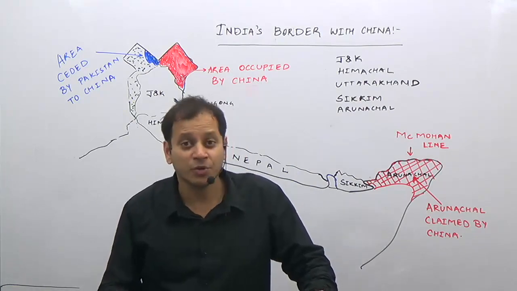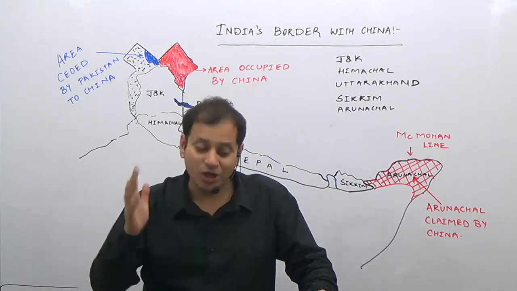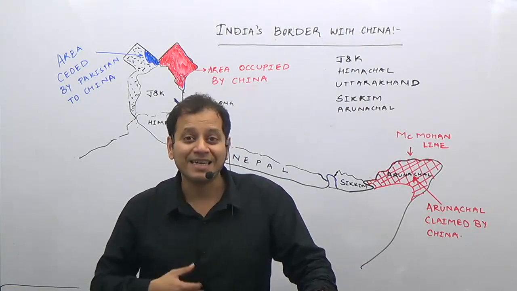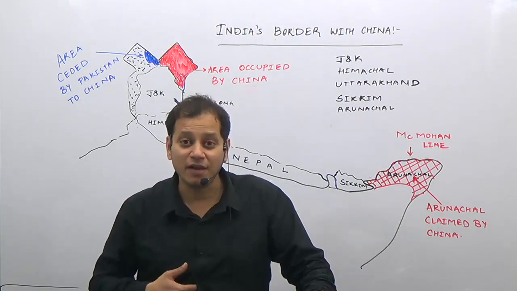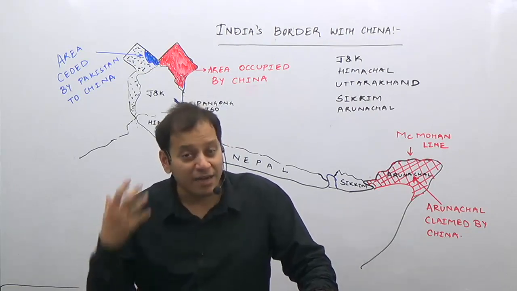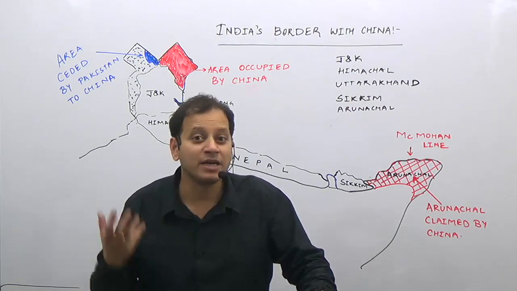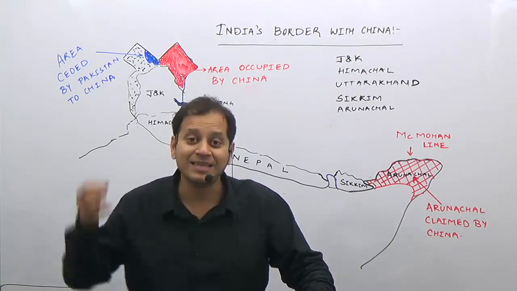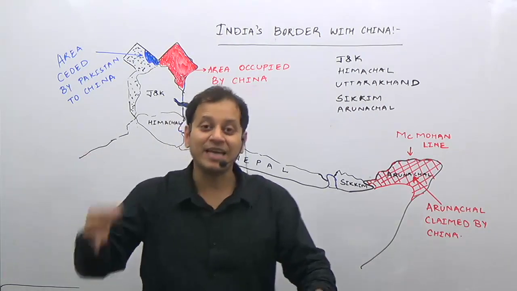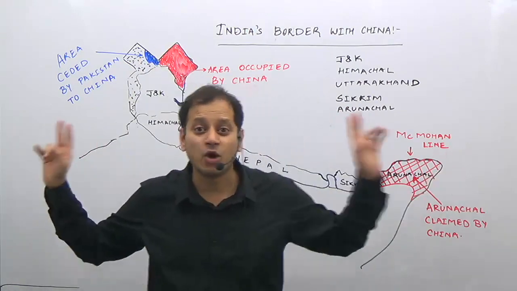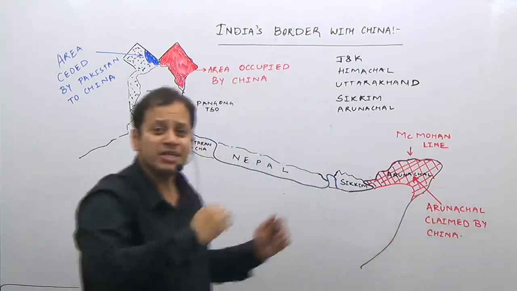In 1962, if you remember your economics, we lost the war so badly that in 63, 64, 65, the five-year plan failed so badly after the Indo-China war and the 65 war with Pakistan, that in 66 to 69 we had to stop the process of planning, what we call the plan holiday. So let us study the Indo-China border.